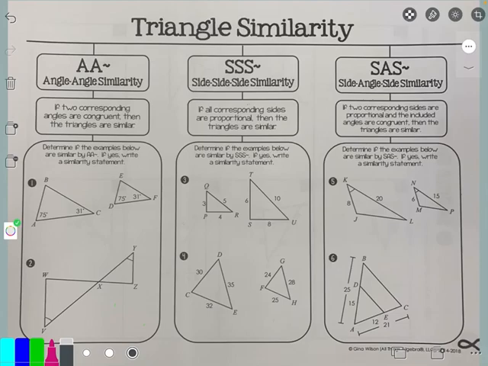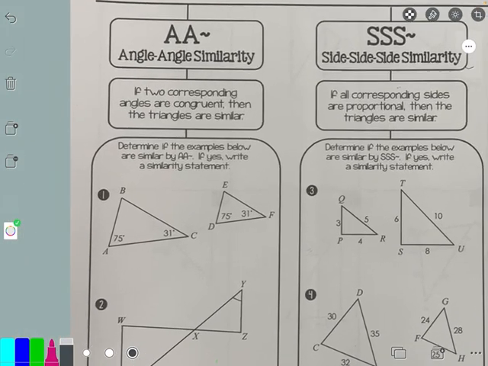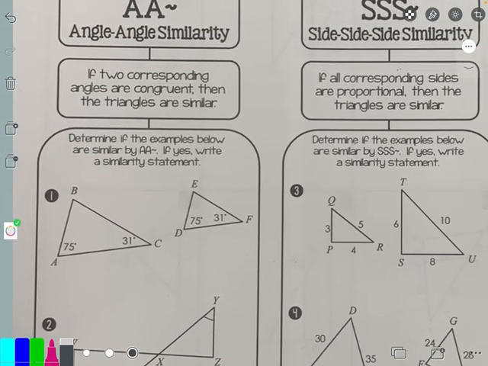So the first one, the angles. We can say that 2 triangles are similar if in both triangles at least 2 angles are exactly the same. So for example, in this first one they gave us a 75 and a 75, and they also gave us a 31 and a 31. So I've got 2 sets of identical or congruent angles. That means these triangles are similar.